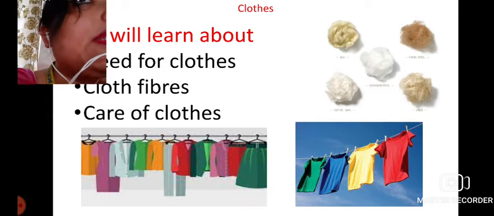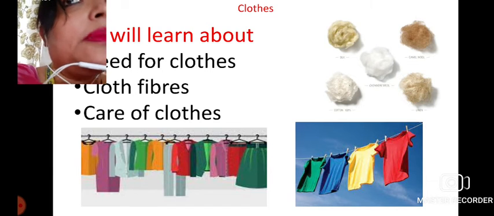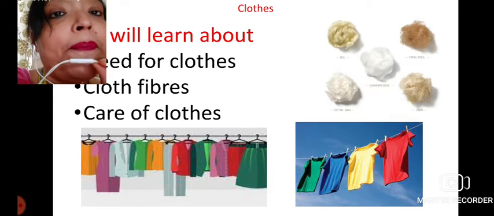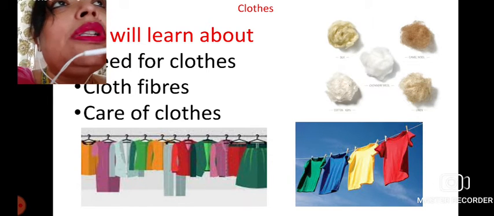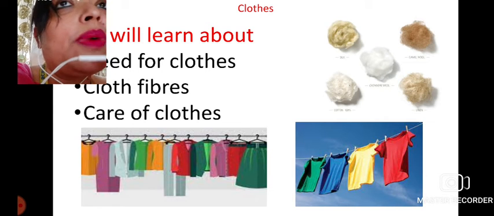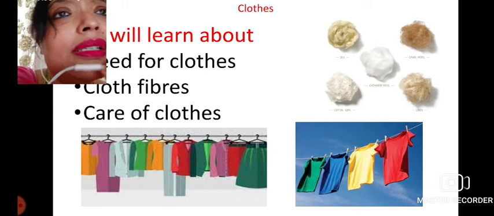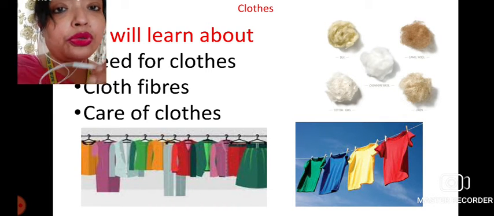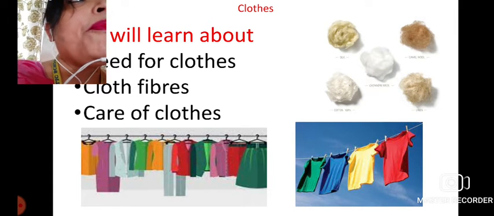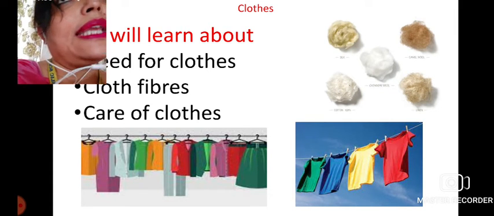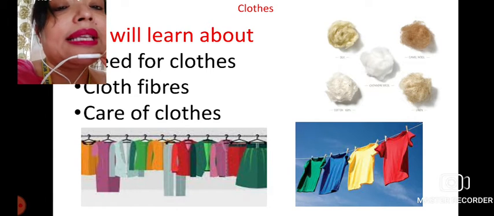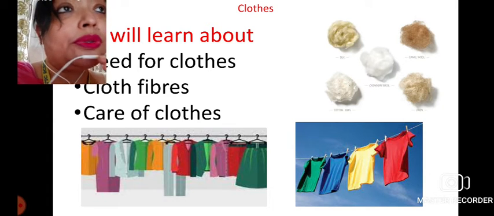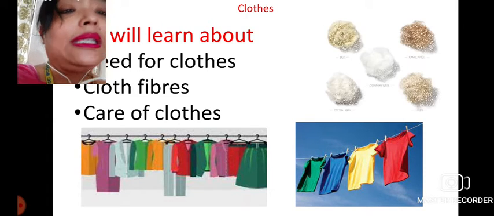Because care matters. Suppose you are wearing some woolen garments and you are washing with a very rough and tough detergent powder, then after a few days the wool will wear away. Or maybe you are washing some type of silk garments. How should we wash this, with what type of detergent, and how we take care of it determines its longevity, that is how long it will last. Okay, so we will learn all these things.